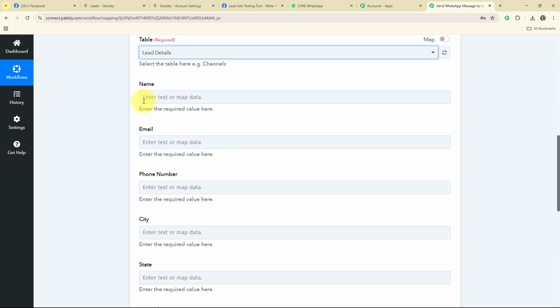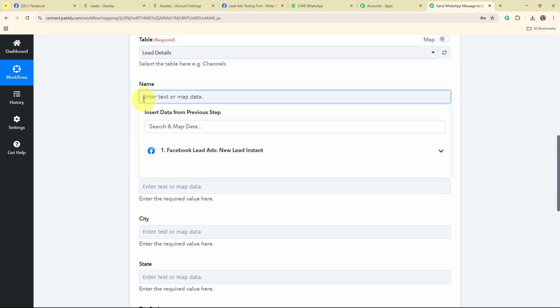So now instead of entering all these details manually, I'm going to map the data. Mapping data means inserting data from a previous step. That means I'm going to map the data from the response that I received in my trigger step or my previous action steps. Mapping makes the text dynamic so that when you receive a new lead through our Facebook lead ad, then automatically and instantly this previously existing detail will be updated with the new one.